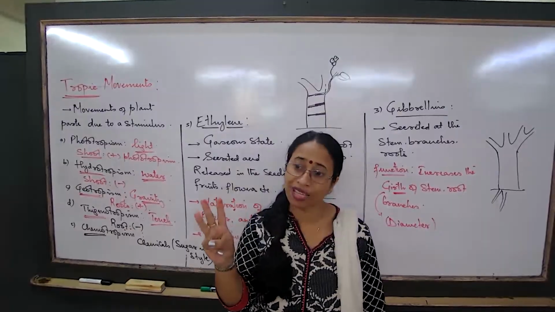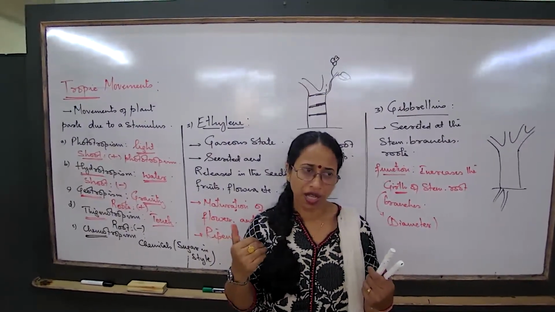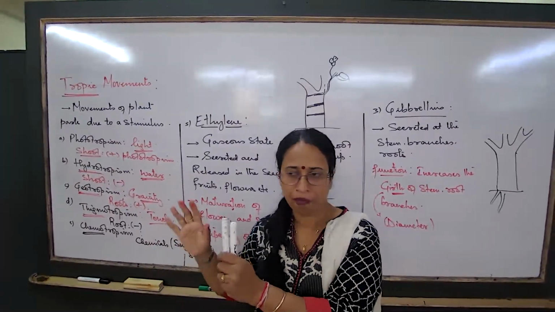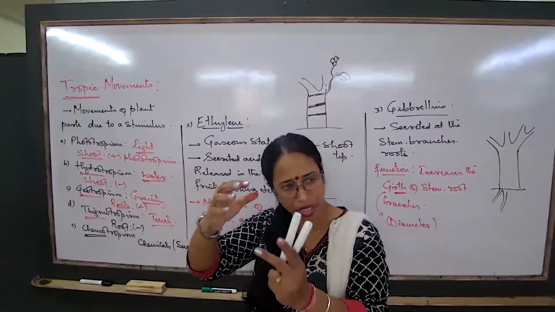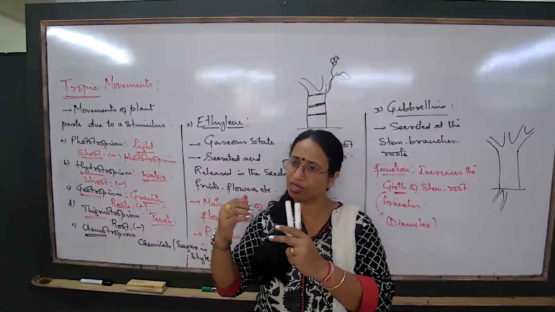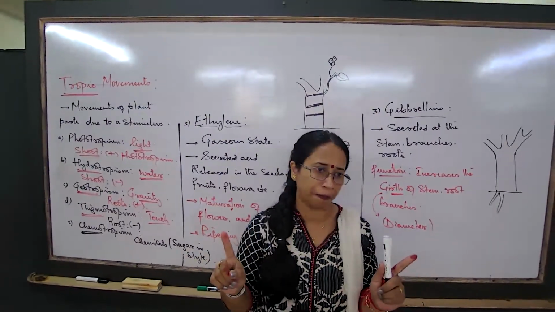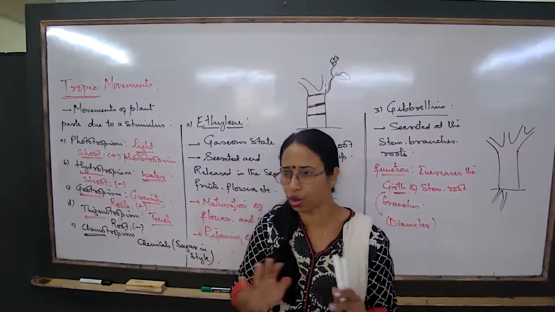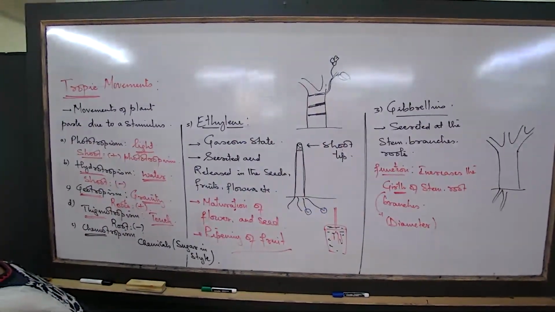And now that the growth has happened, is the growth reversible? I take the potted plant from the windowsill inside my room and put it under an artificial source of light. Did the growth retract back? Did the stem become shorter? Is the growth irreversible or reversible? It is irreversible. Growth has happened, but growth is never going to become smaller. Growth is irreversible. Let us talk about the last topic, that is nastic movement.